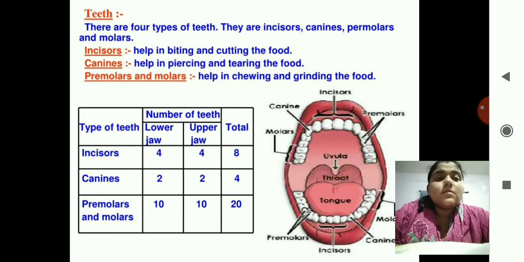Okay, again I'll repeat once again. Incisors means what? The 4 teeth present in front, which you brush like this. These are known as incisors. There are 2 canines, the Dracula teeth. Then there are premolars, and then at the last there are molars, and in total there are 32 teeth in your mouth.